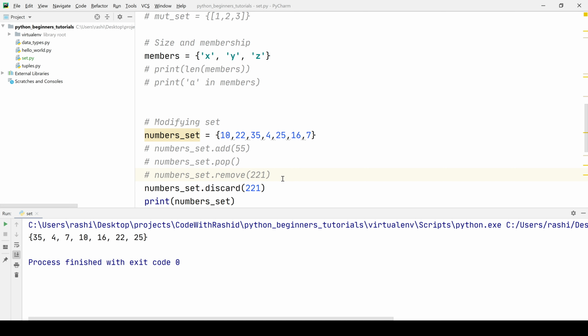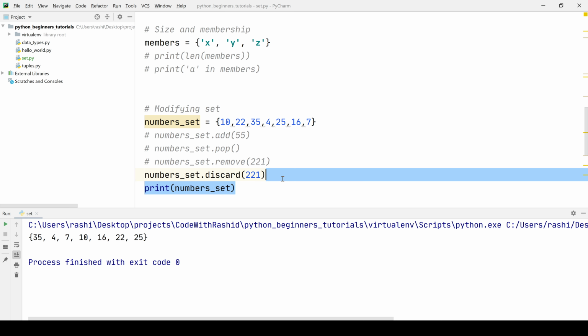So these are some of the functions that we could use in the set that will actually modify the value of this set.